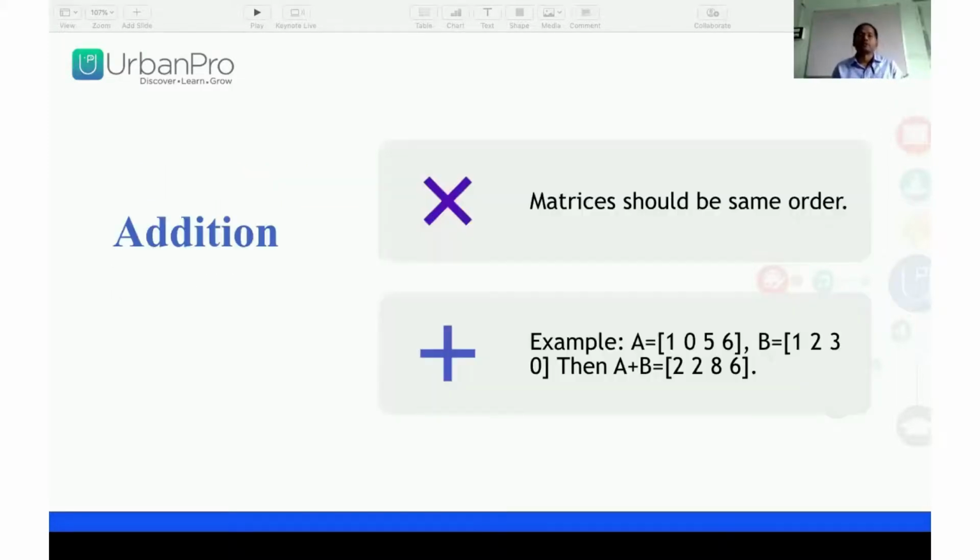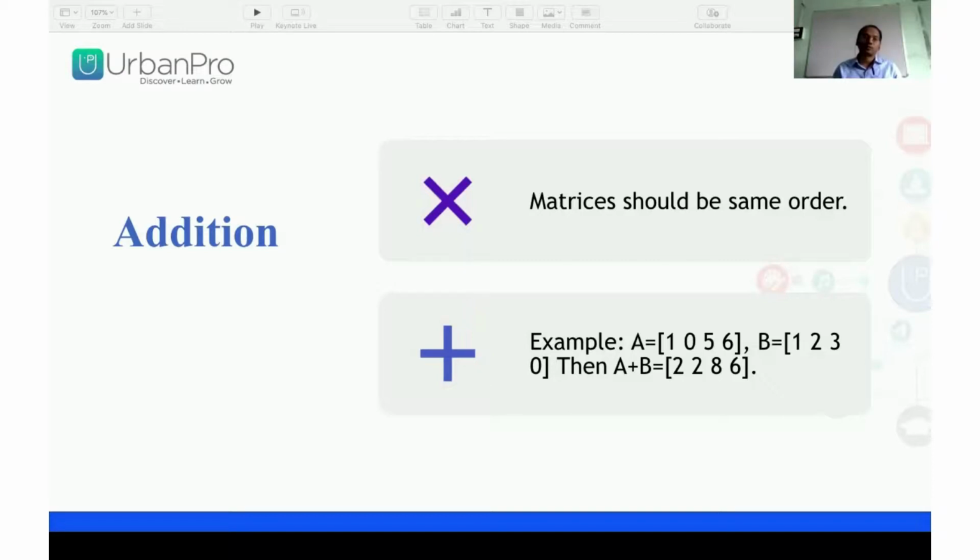Now here we do addition. What is addition of matrices? What is the condition of addition of matrices? If you have two matrices, the order should be the same. Both matrices should have the same order, then addition is possible, and the same for subtraction. The order of both matrices should be the same, then addition or subtraction is possible. Otherwise addition or subtraction is not possible.